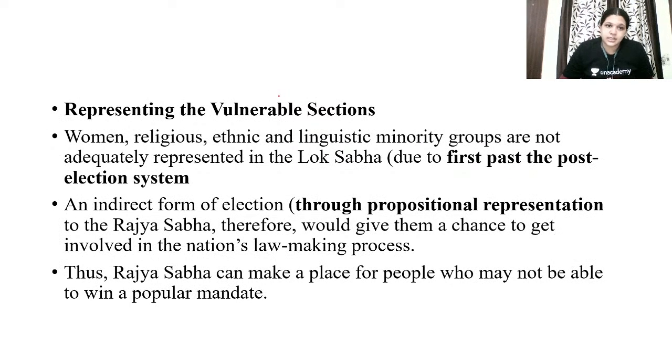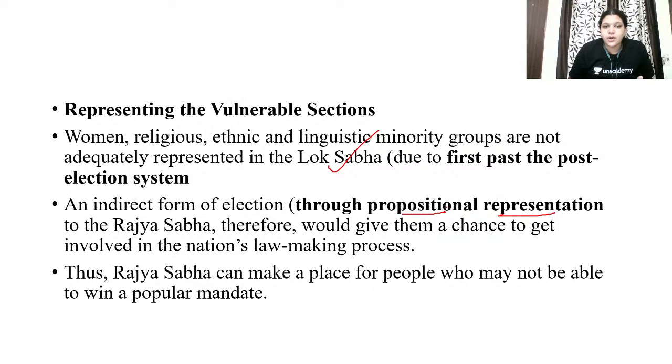Representing the vulnerable sections. Okay, first past post system. Women, religious, ethnic, and linguistic minorities are not adequately represented in Lok Sabha. But in terms of Rajya Sabha, we know very well it is not first past post system, but it is through proportional representation.